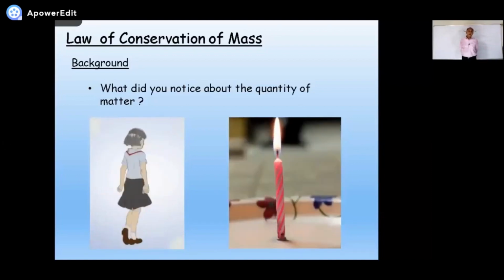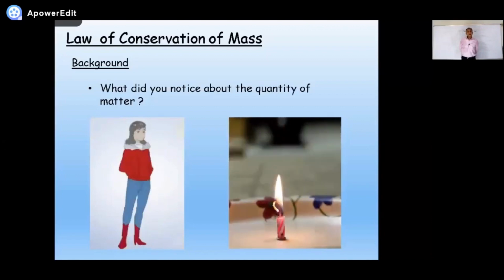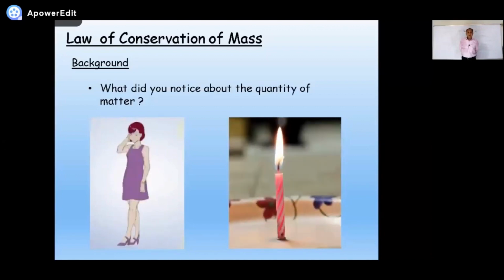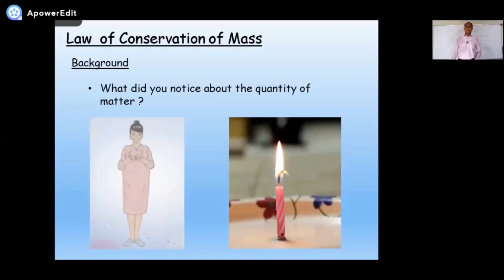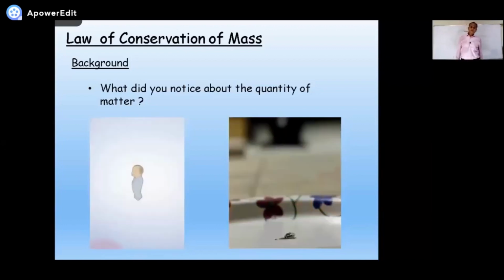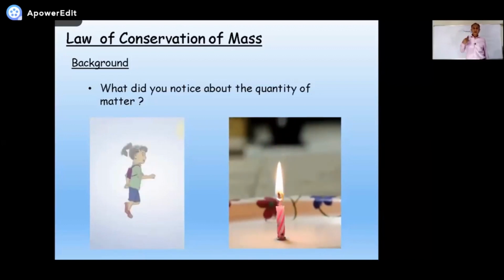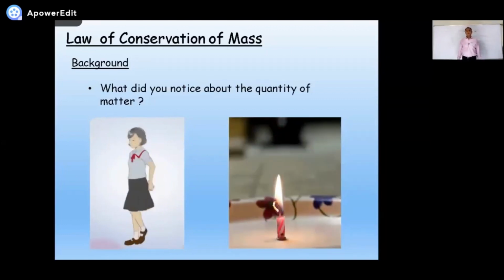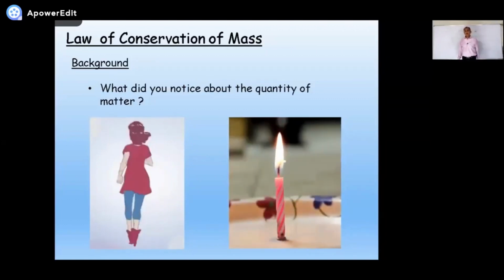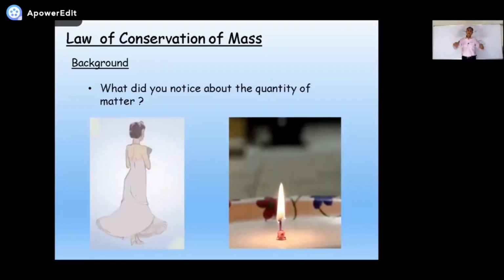Yes. In some of the examples, matter is producing, matter is growing, matter is increasing, like in the germination of a plant, or from infant to the adult, matter is coming.